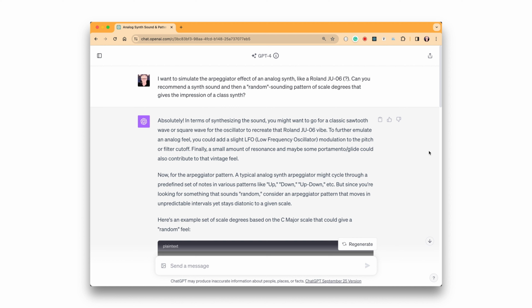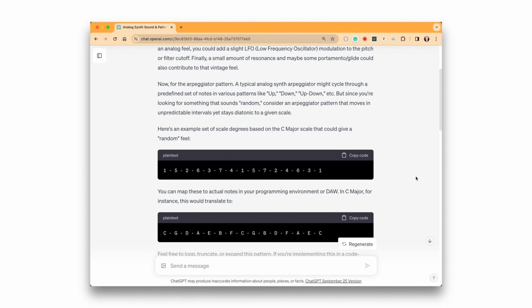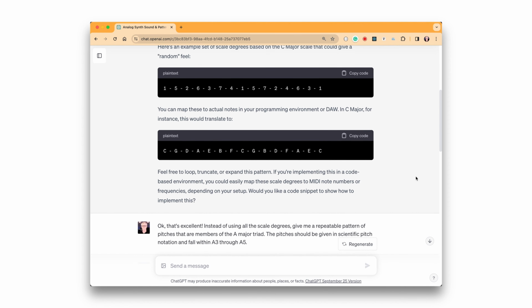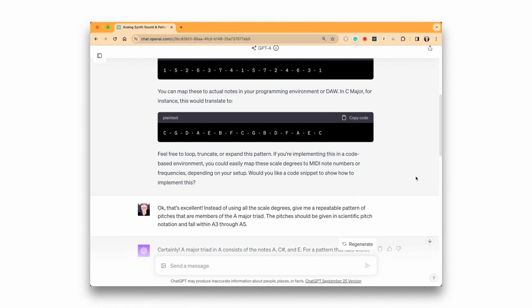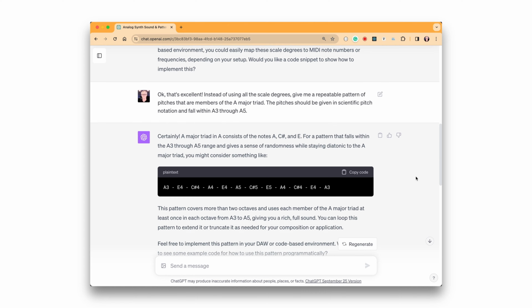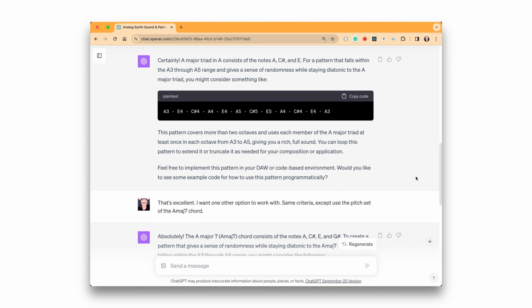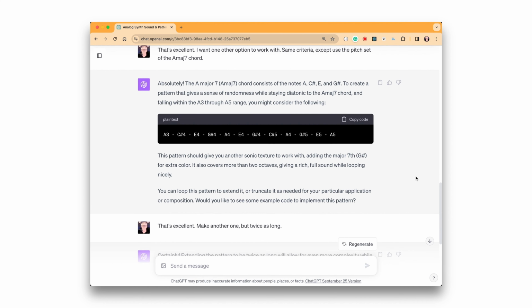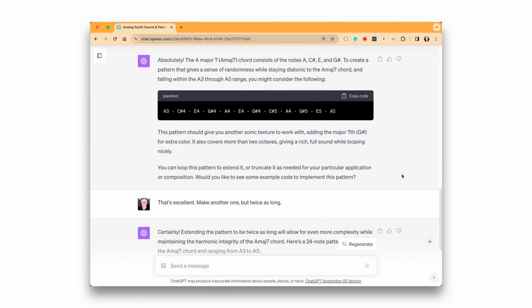Here's my conversation with ChatGPT. I mentioned particular analog synths and the kind of effect that I'm trying to get, and it said, okay, great, we can do that. It has this sort of up-down pattern, and it gave me an example of something that would feel sort of random. And I was like, okay, great. Well, we're in the key of A. We want to stick to the notes of the A major triad, and it gave me those notes, including the octave numbers.